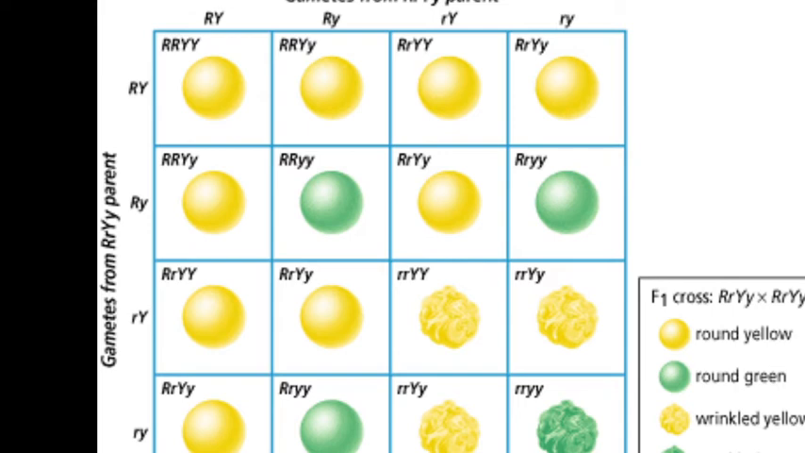After conducting experiments for other traits, the results were found to be similar. He formulated his second law of inheritance, the law of independent assortment. If we talk about this process, Mendel crossed round green with wrinkled yellow.